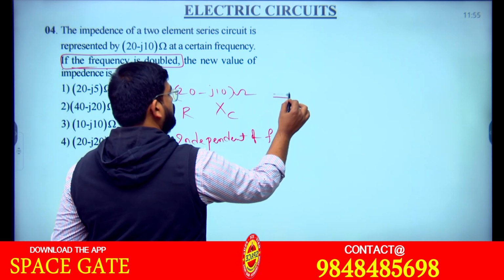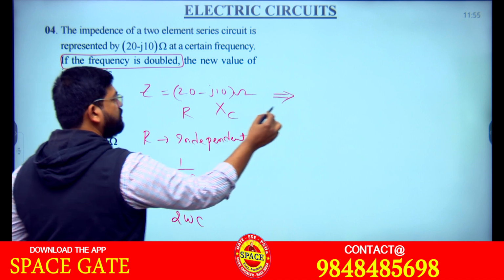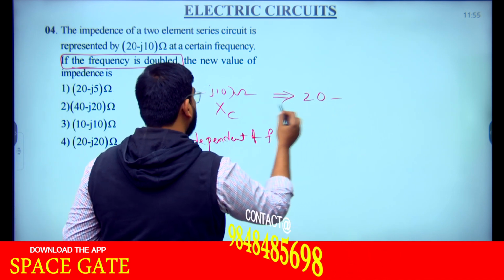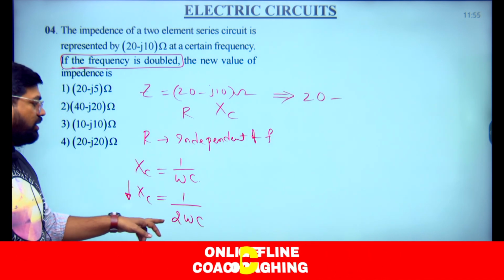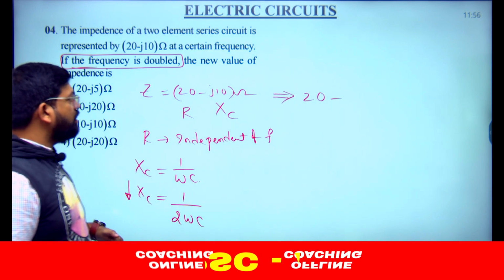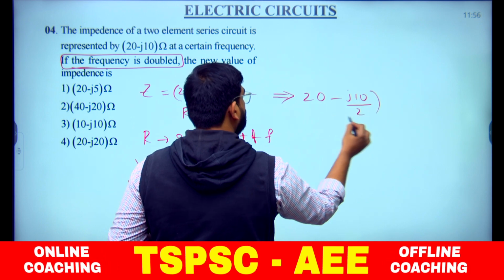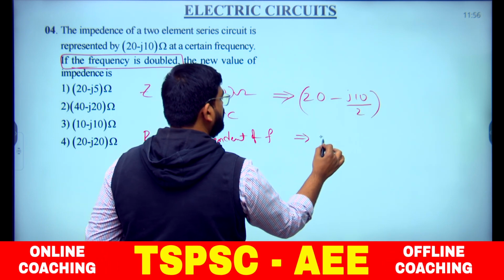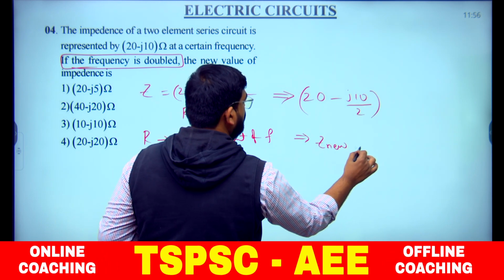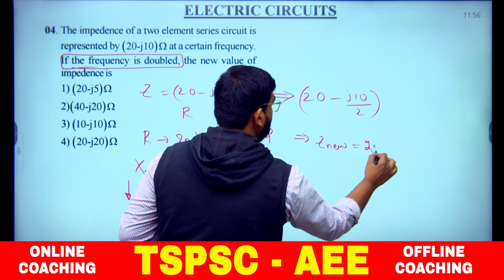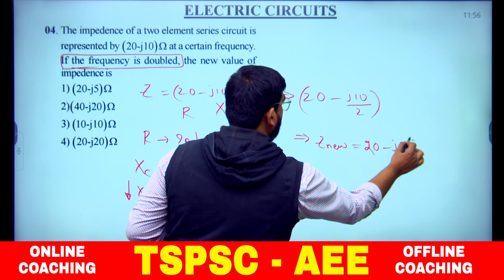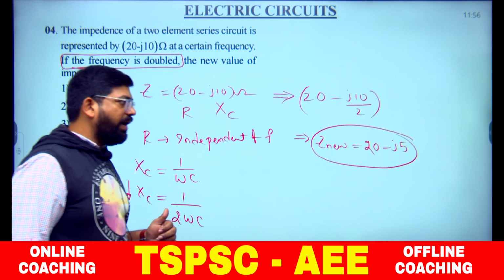So what is the new value here? Resistance will be the same, 20. But capacitive reactance decreases. Minus j10 means you have to do minus j10 by 2, because the frequency is doubled. So what is the new impedance here? 20 minus j5. This is the impact.